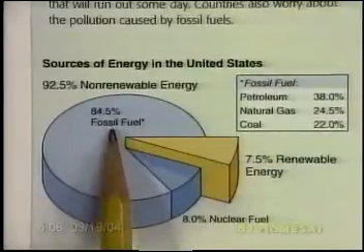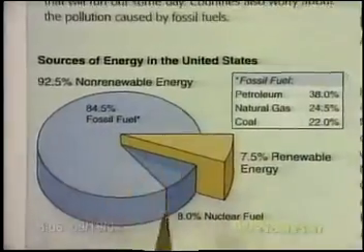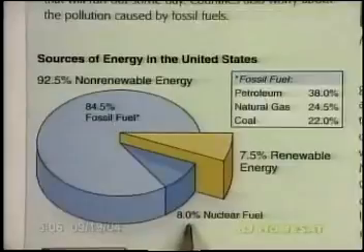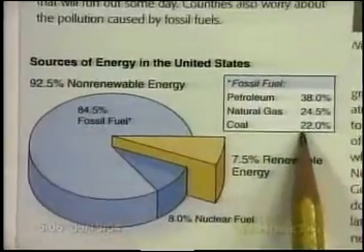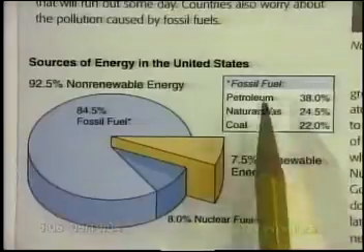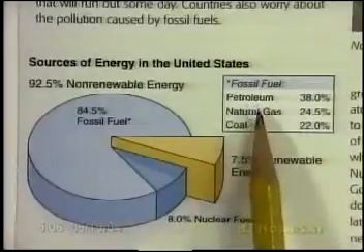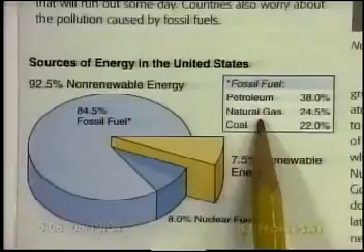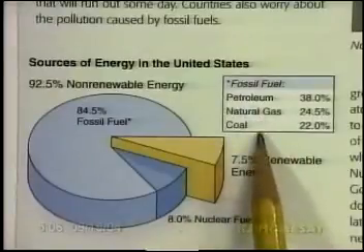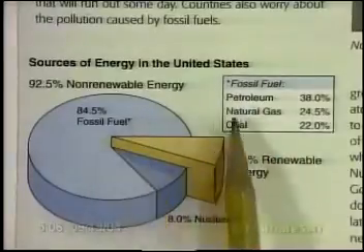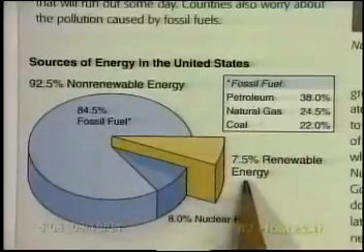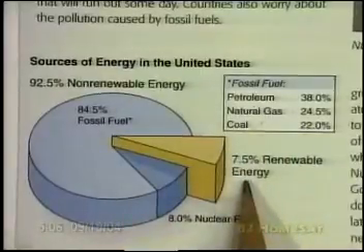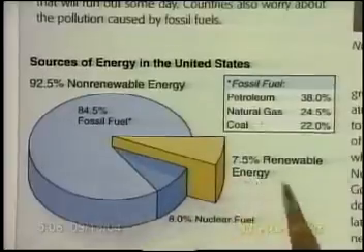84.5% of that is fossil fuel, and 8% of that is nuclear fuel. The fossil fuel is broken down here on the right in this mini chart. Petroleum, 38%, natural gas, 24.5%, and coal, 22%. Those are the fossil fuels being used. And then only 7.5% of the energy is actually renewable energy.